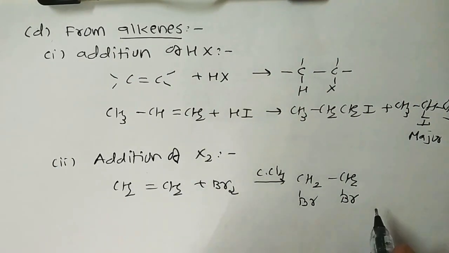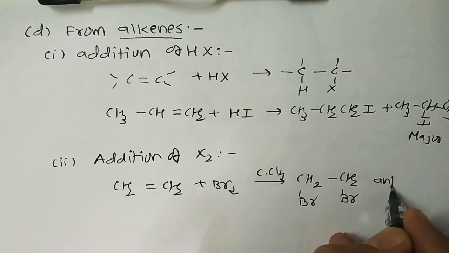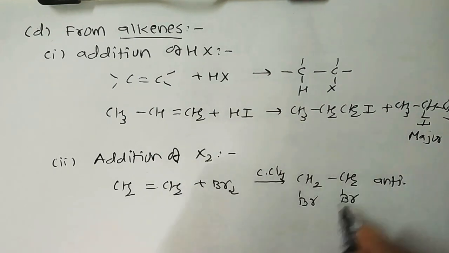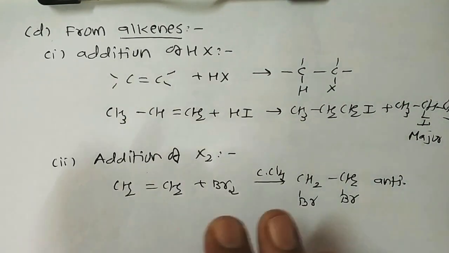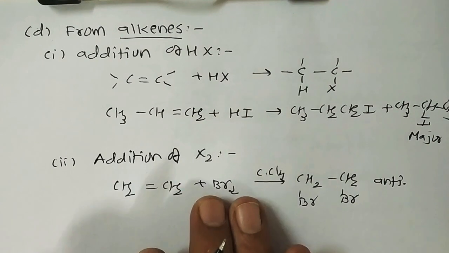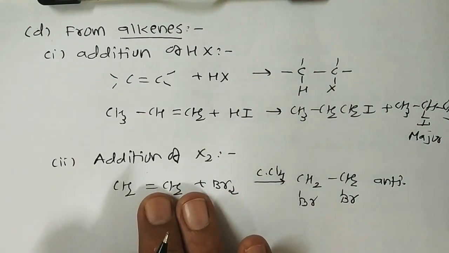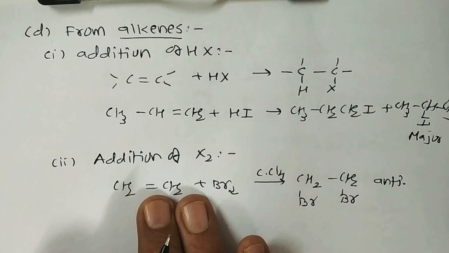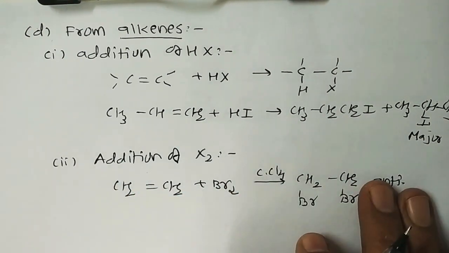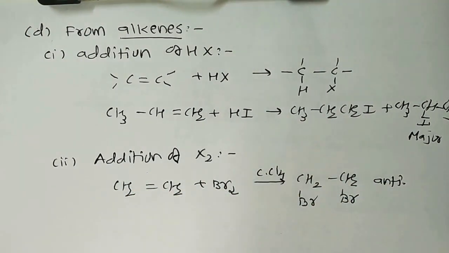So it's 1,2-dibromoethane, a vicinal dibromide, and it's a test because the brown color of bromine disappears. It's an identification test for unsaturation, already studied in our prior lesson on hydrocarbons. It's a simple method, an anti-addition, and we get a certain type of product. So this is all about the bromination of alkenes.